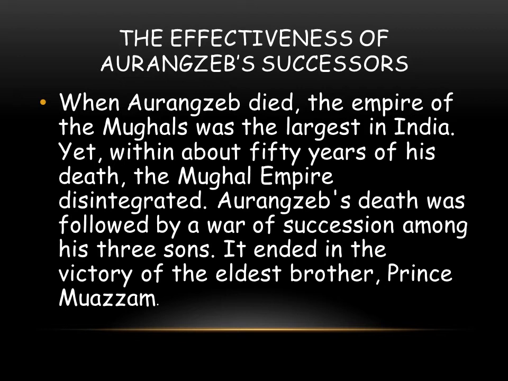He survived only a few years, and then his four sons, the sons of Prince Muazzam, fought over the throne. But the victor, Jahandar Shah, was murdered within a year. In the 10 years after Aurangzeb's death, 12 different people claimed to be emperor at one time.